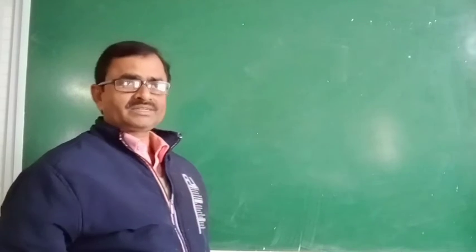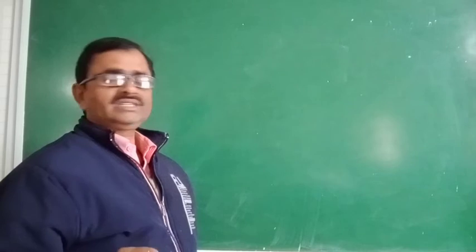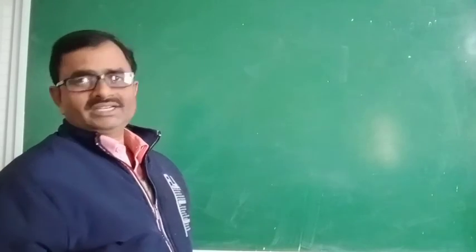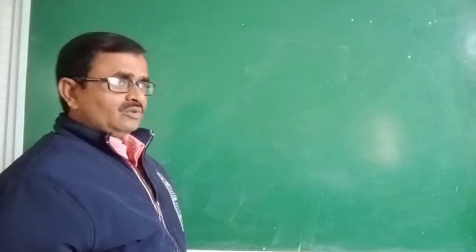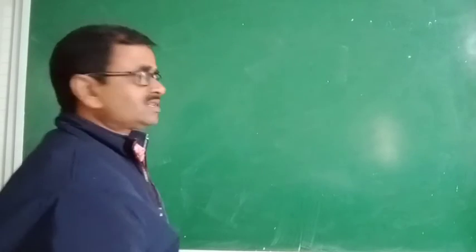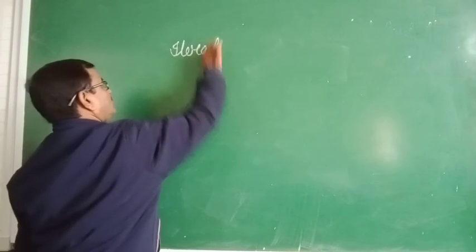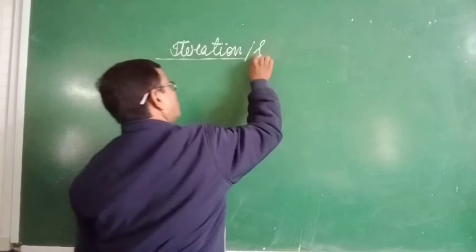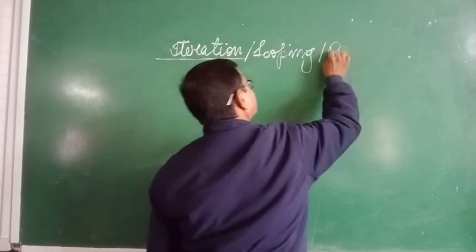Now we are reaching the types of statements. Here I am telling about the construction of the program. Some statements used in Java programming are used to iterate, to take decisions, and to repeat lines. This chapter belongs to iteration. Iteration is also known as looping, and it is the repetition.